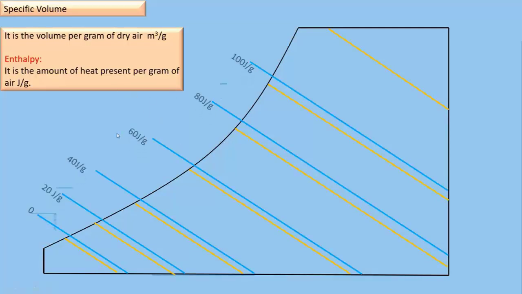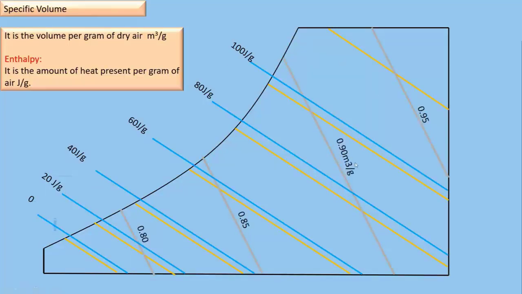Specific enthalpy lines run parallel to the wet bulb line as can be seen on the chart. They are the blue lines, but they extend out past the saturation line to the enthalpy line, shown as joule per gram. Specific volume lines run up and down at an angle as can be seen on the chart. They are the brown lines, expressed in cubic meter per gram.